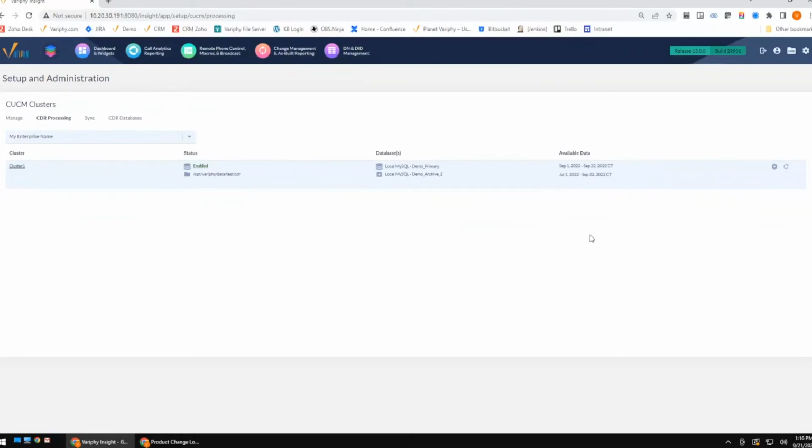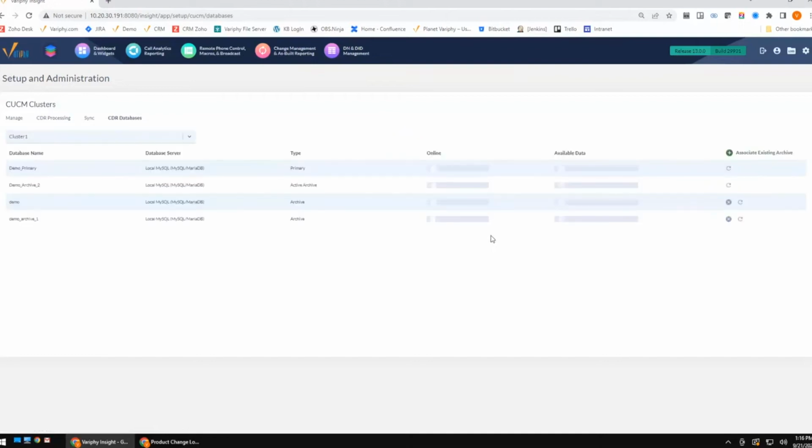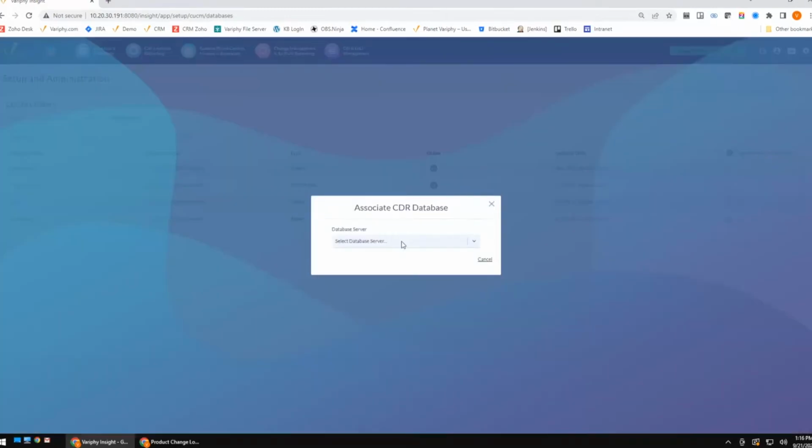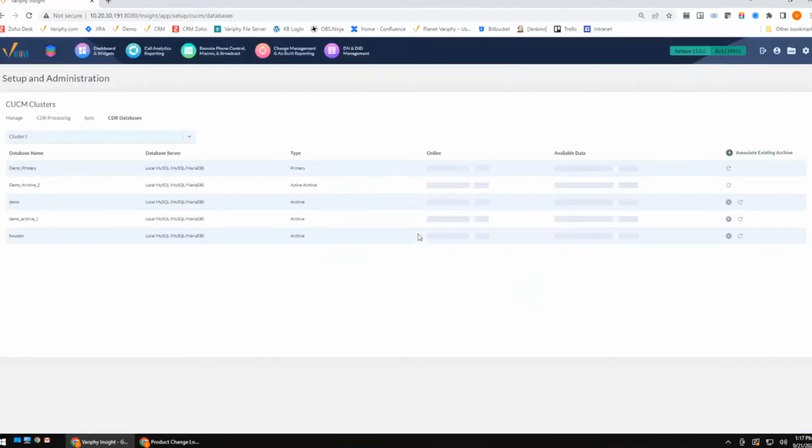And that's the ability to go ahead and just create a brand new, fresh database that's going to start from scratch. So if I created a new database right now, new data is going to start syncing into that database. But then what I can do is take an older database and just associate it to my cluster, giving me seamless reporting into that older data. Simply by clicking Associate Database and selecting my database server, I can attach a different database right into my environment, and that's going to give me seamless reportability.